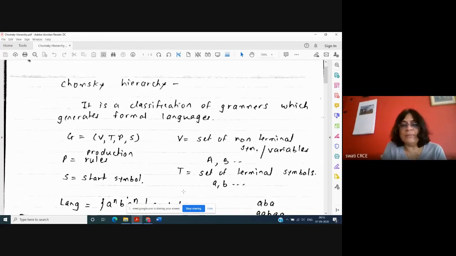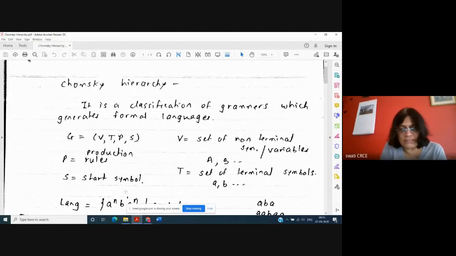T is a set of terminal symbols. Terminal symbols are the leaf symbols or leaf nodes at the bottom of a tree. If you represent anything in the form of a tree, it starts from S, and as you go on deriving, at the very end you get the terminal symbols.